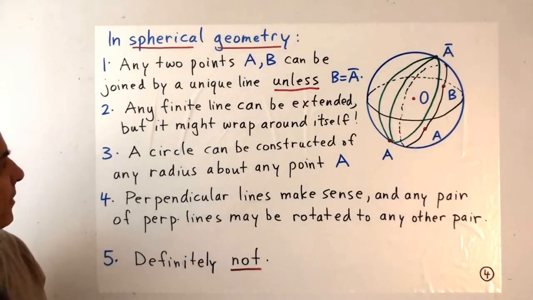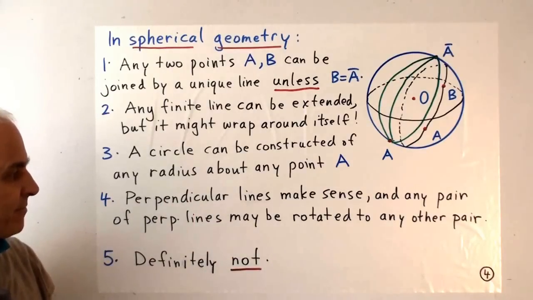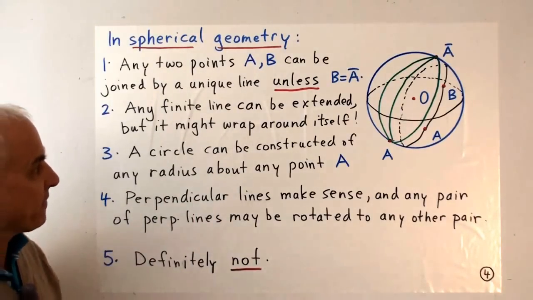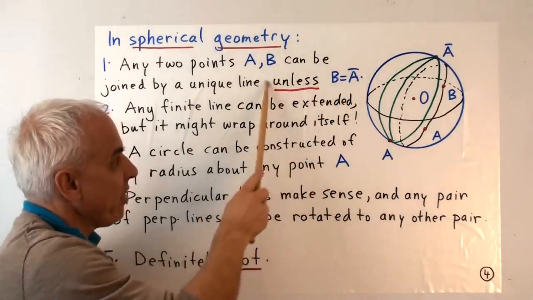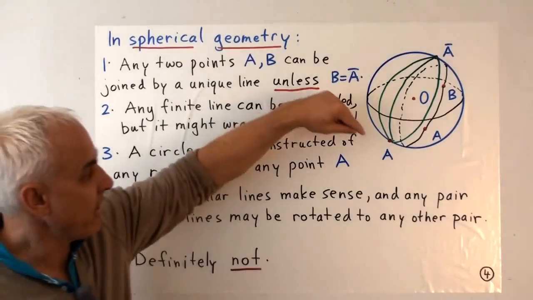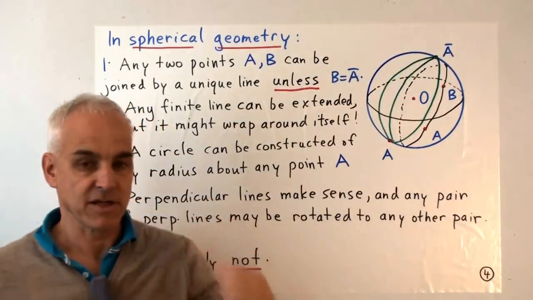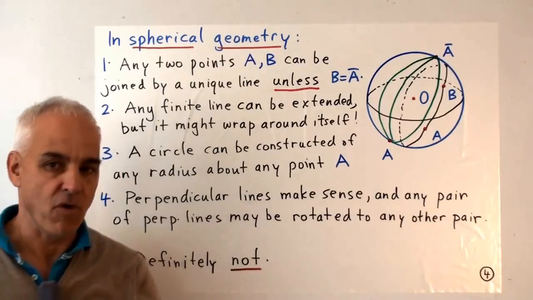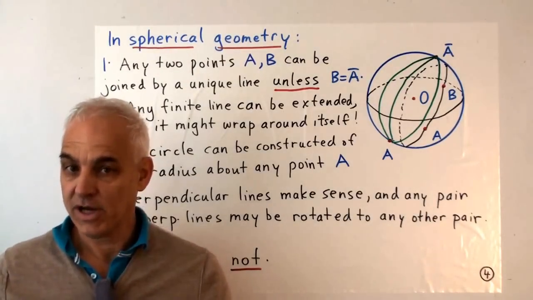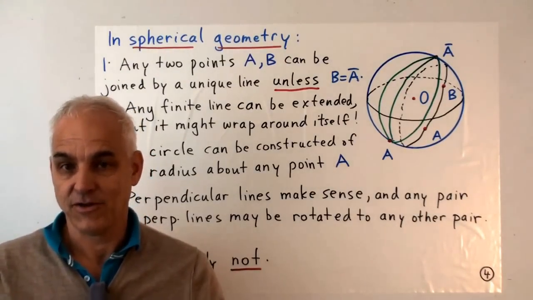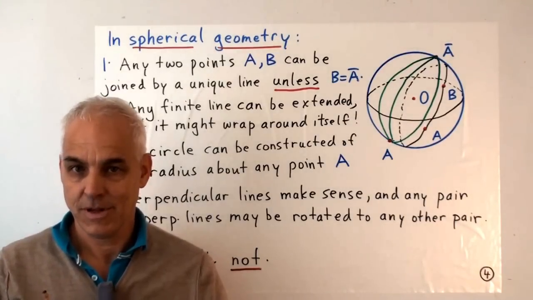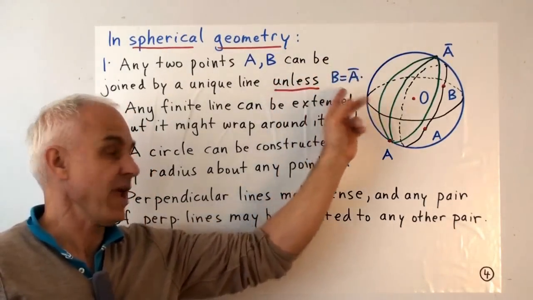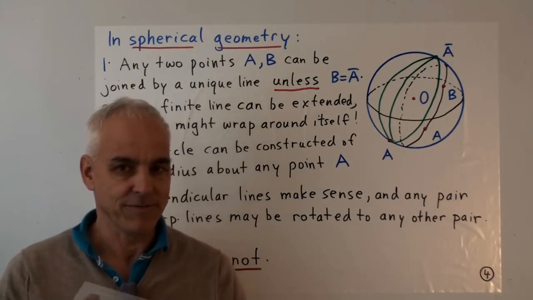So in conclusion, the first 4 postulates kind of work. The fifth doesn't. But the first postulate really has a problem for the special case when antipodal points are discussed. But other than that, you could argue that all the four postulates of Euclidean geometry hold in spherical geometry too. Definitely not the fifth one, and the first one, no, this special case has to somehow be excluded.